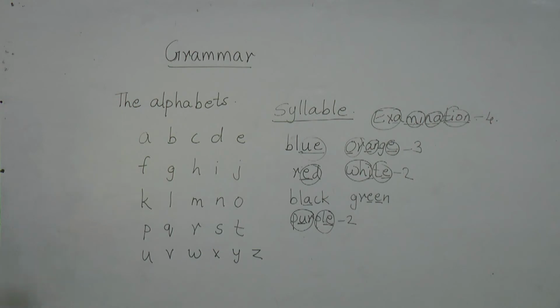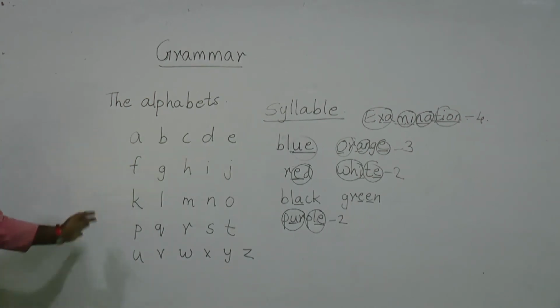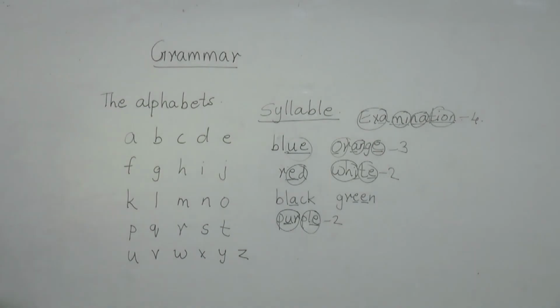Letters function as words. All these letters are used to function like a word. I told you just now that letters function for the words, meaning we use all these letters to form new, different words. So what is the function of all these alphabets? To form words.